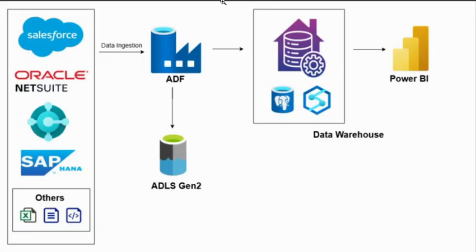Next, I used Azure Data Factory to create automated data pipelines. These pipelines helped in ingesting the data from different sources and performing data cleaning tasks like removing duplicates and handling missing values. After cleaning the data, I applied required transformations in Azure Data Factory to convert the raw data into a structured and meaningful format.